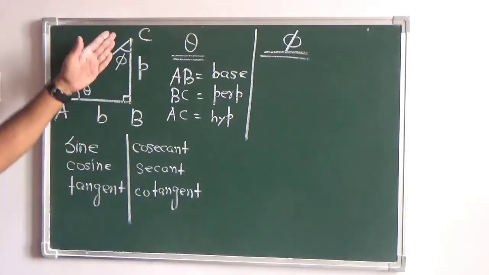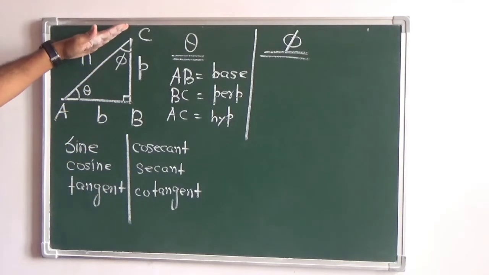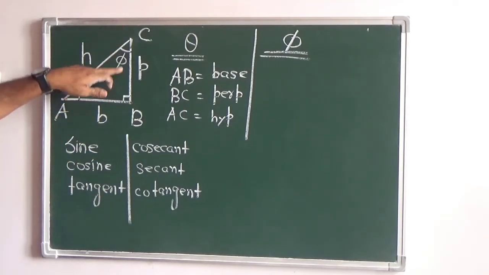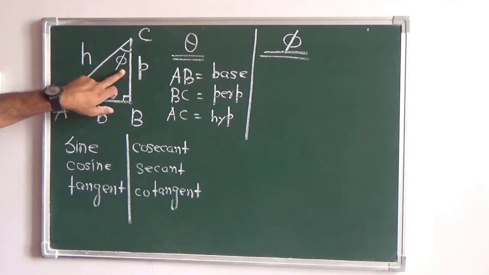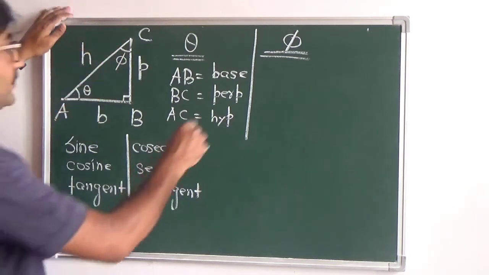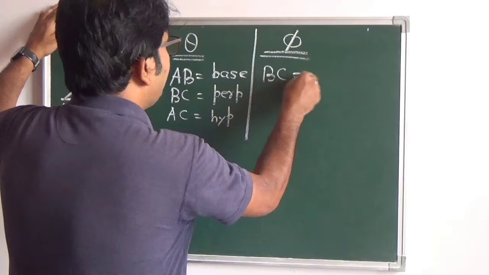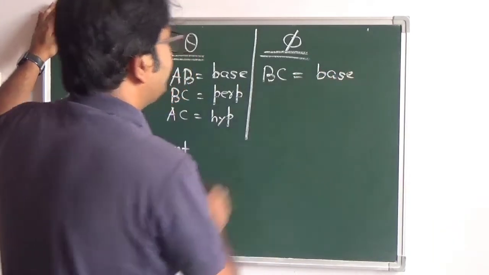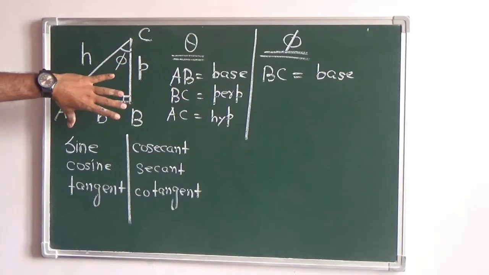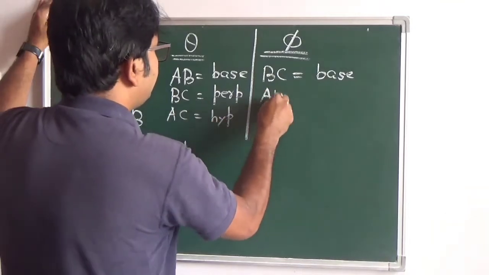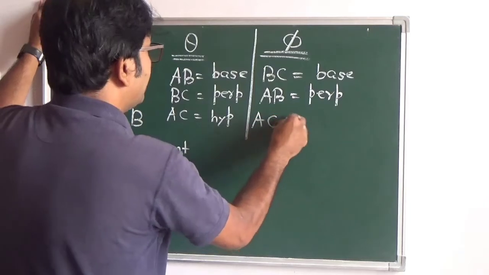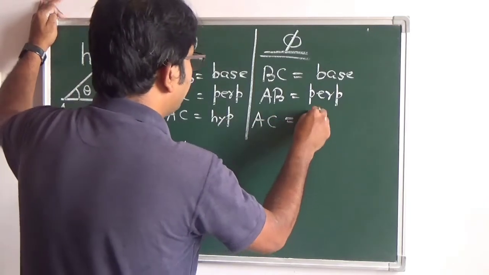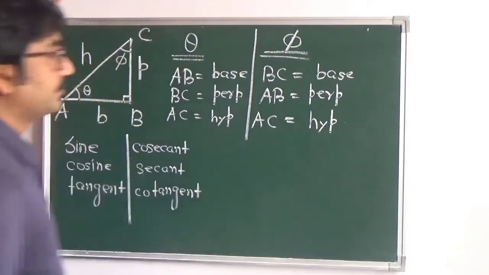Now consider the angle phi. When you're talking about the angle phi, leaving aside the hypotenuse, which is the side which contains the angle phi? This is the side BC. The side BC contains this angle phi. So in this case, when we talk about this acute angle phi, our base will be BC. And if BC is the base, then AB becomes the perpendicular. So you have to be very careful considering which will be the base and which will be the perpendicular. So hopefully you have understood this.